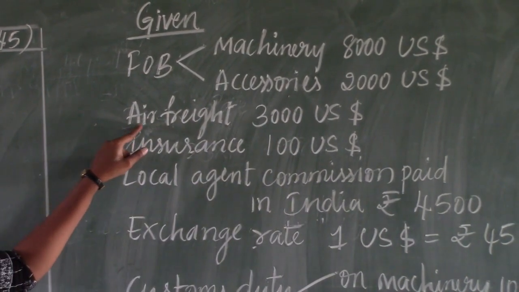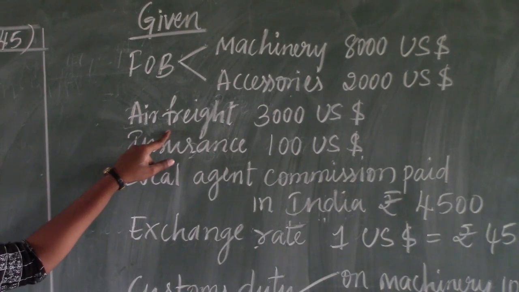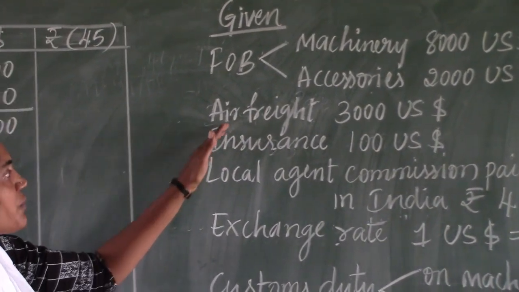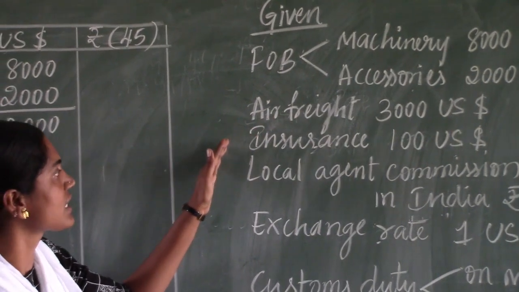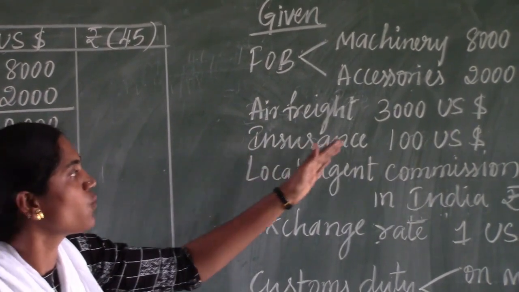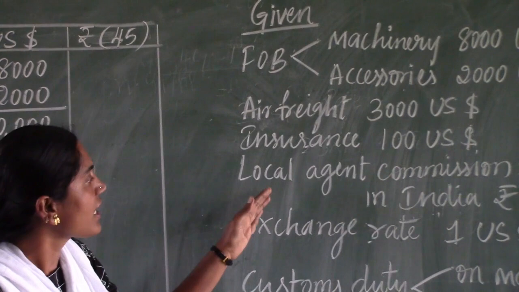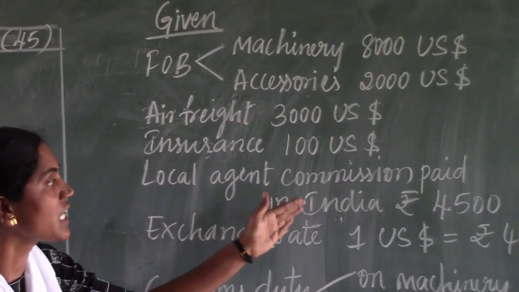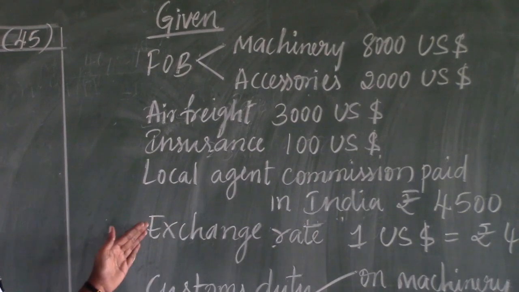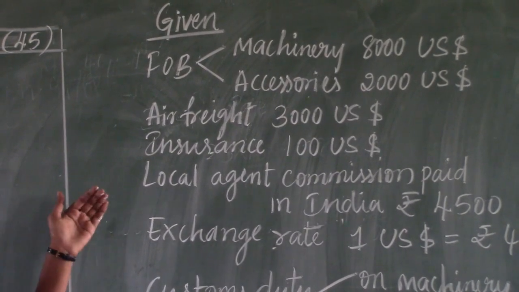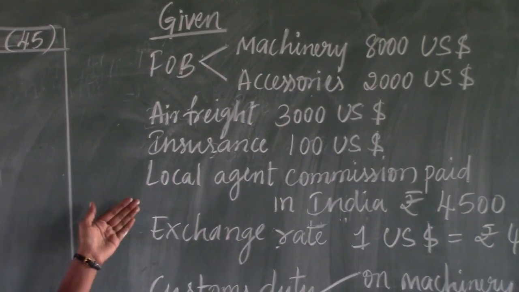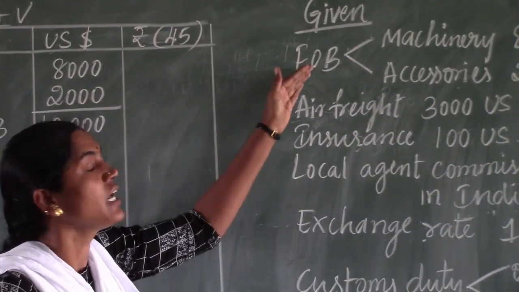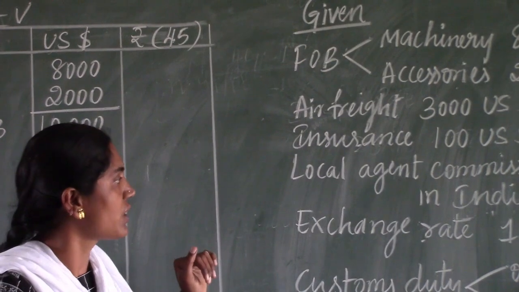Again, they are given the air freight. Air freight means we need to apply the rule like in our previous calculations and previous questions that we discussed. Then insurance, they are given 100 US dollar. Again, they are given local agent's commission. That commission is paid in Indian rupees. It is an important thing that whether the local agent commission is payable in a foreign currency or in Indian rupees, both are inclusive in the FOB value for the calculation.